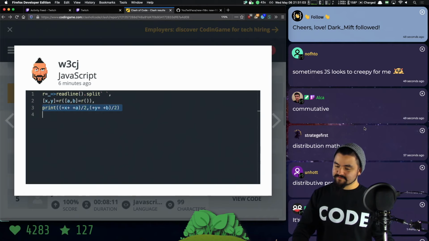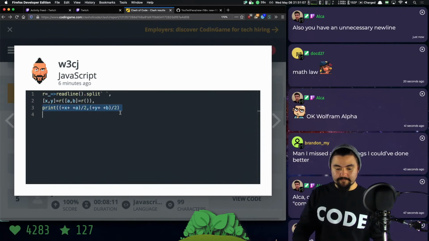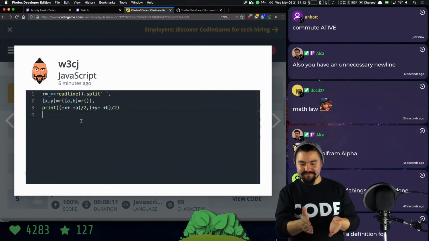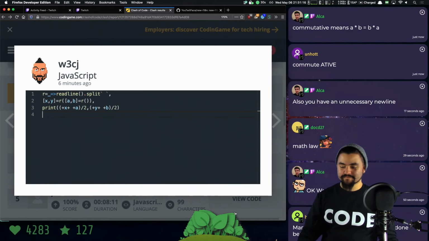Distributive. Search for distributive. And I have an unnecessary new line. Yep. Oh, look at that. Line 4. I didn't even know. Commutative. It's the commutative. But yeah, line 4 I could have removed and got rid of one character.